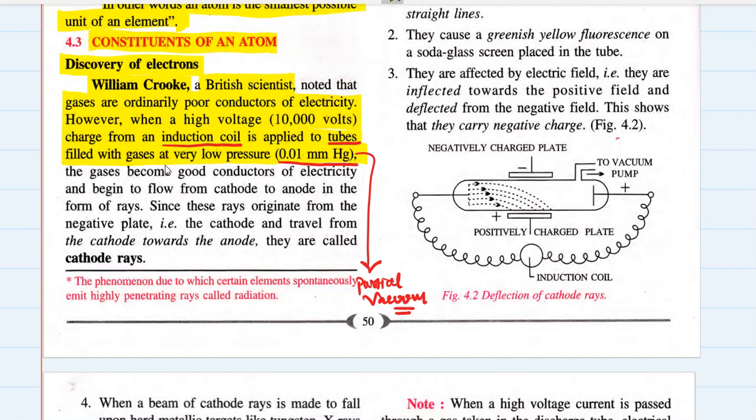In these conditions, the gases became good conductors of electricity. They started conducting electricity. So you can actually see electricity flowing through the gases in the form of sparks or in the form of rays.